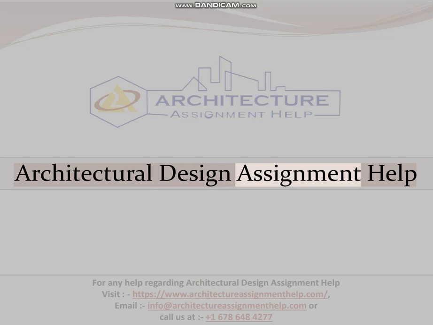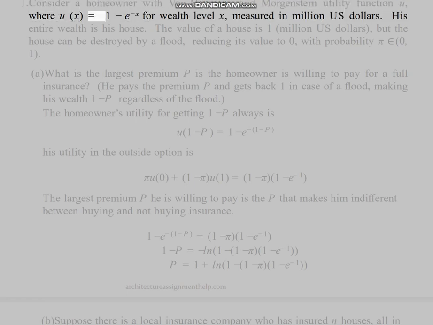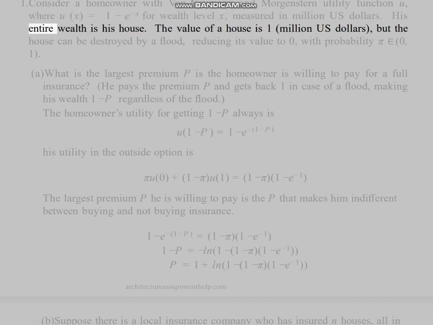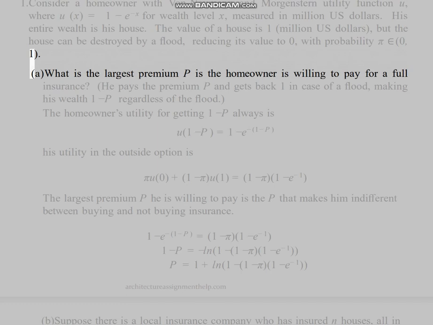Architectural Design Assignment Help. 1. Consider a homeowner with Von Neumann and Morgenstern utility function U, where U(X) equals 1 minus e^(-X) for wealth level X, measured in million US dollars. His entire wealth is his house. The value of a house is 1 million US dollars, but the house can be destroyed by a flood, reducing its value to 0, with probability pi in (0,1).